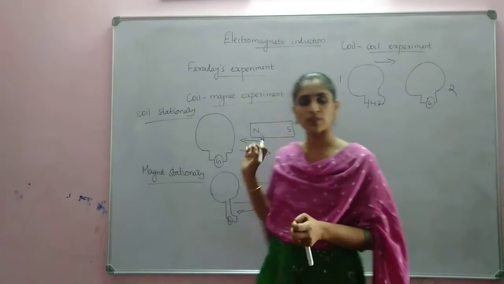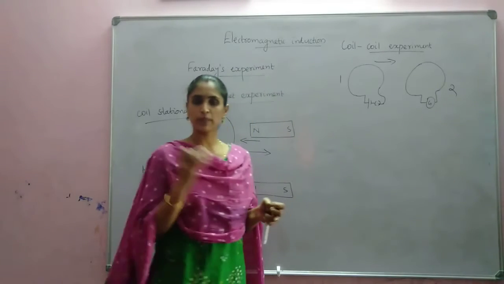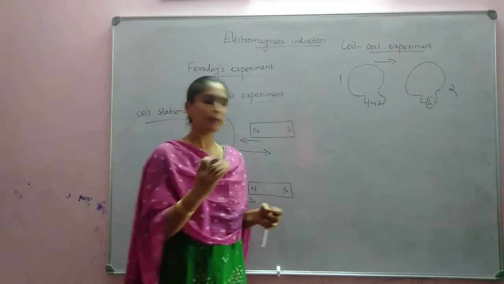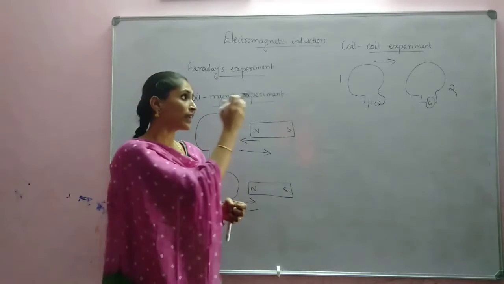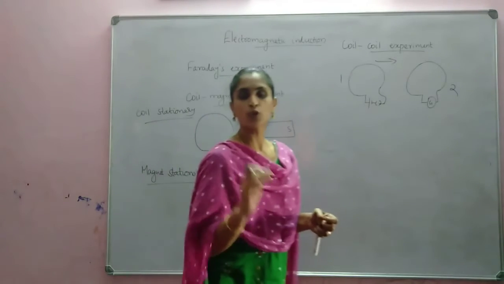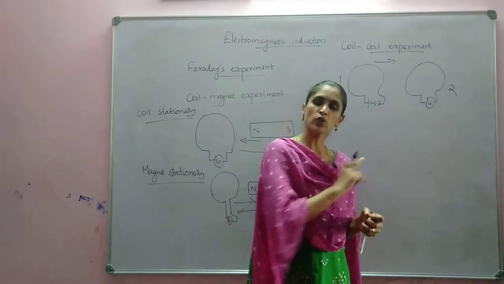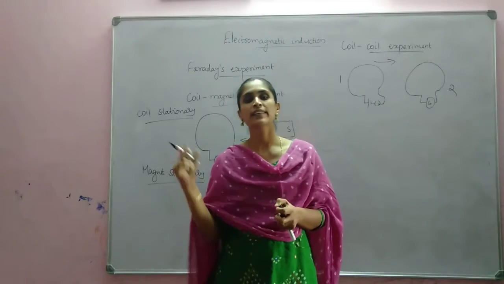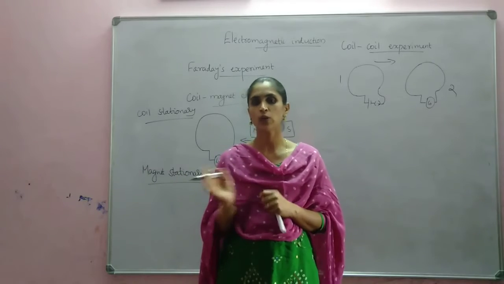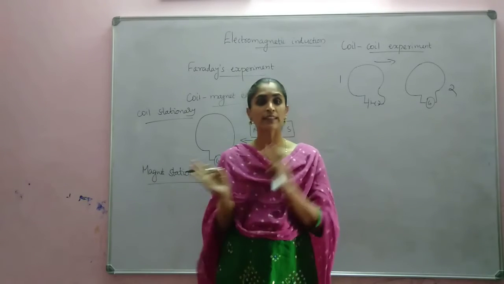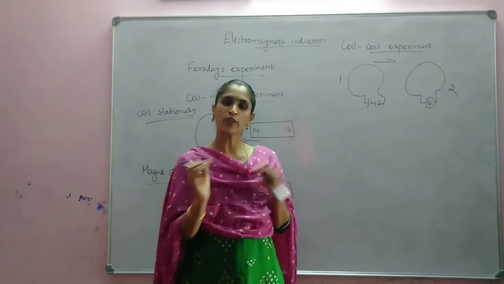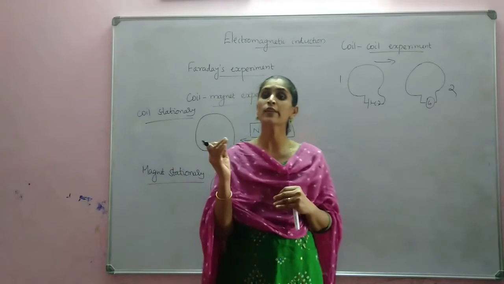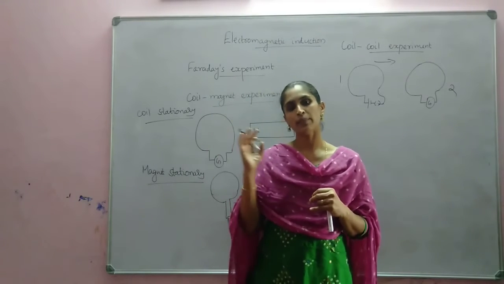So from these two experimental observations, what he concluded is that a relative motion between coil and magnet, or a relative motion between two coils, among them one coil being a current carrying coil, produces a current in the neighboring coil. Is it clear? So in these two experiments, he noticed that a relative motion between coil and magnet, or coil and coil, is required.